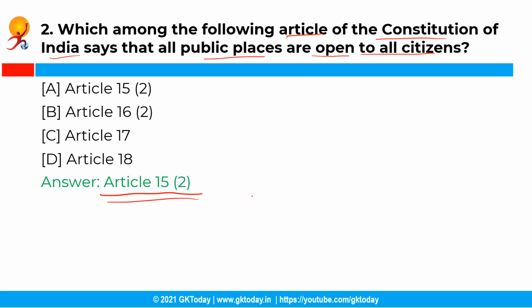Further, Article 16.2 states that no citizen shall on grounds only of religion, race, caste, sex, descent, place of birth, residence or any of them be ineligible for or discriminated against in respect of any employment or office under the state.